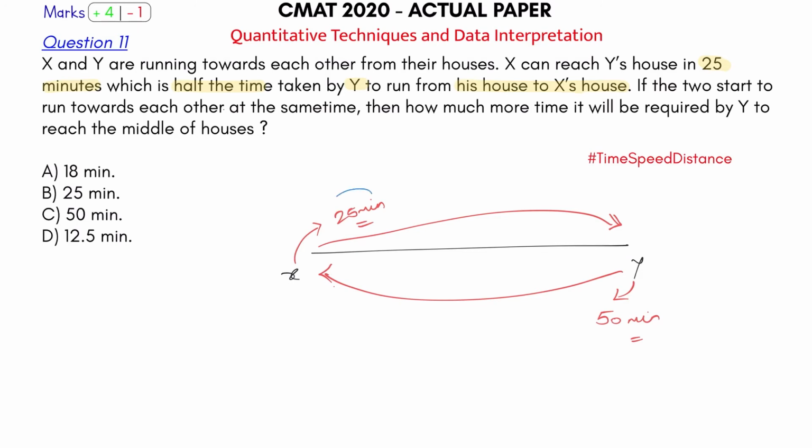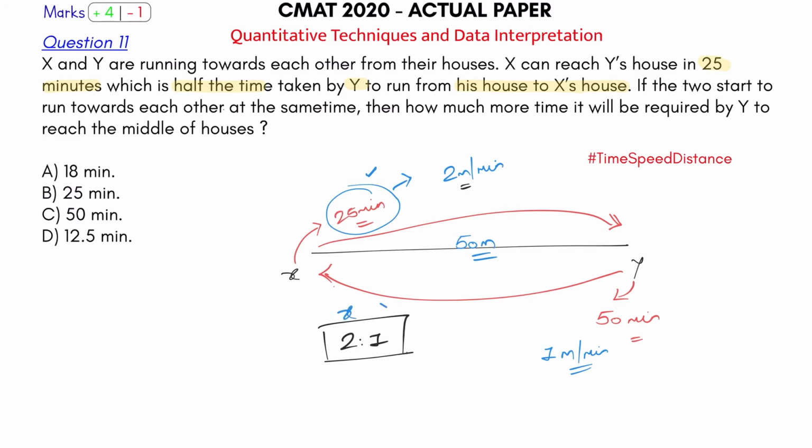So if X takes 25 minutes to cross this and Y takes 50 minutes, I can say if this distance is 50 meters, the speed of Y is 1 meter per minute. It will cover these 50 meters in 50 minutes. But the speed of X is 2 meters per minute, which is why it covers this distance in 25 minutes. So the ratio of the speed of X to Y is 2 is to 1. The speed of X is twice the speed of Y. That's why the time taken is half.